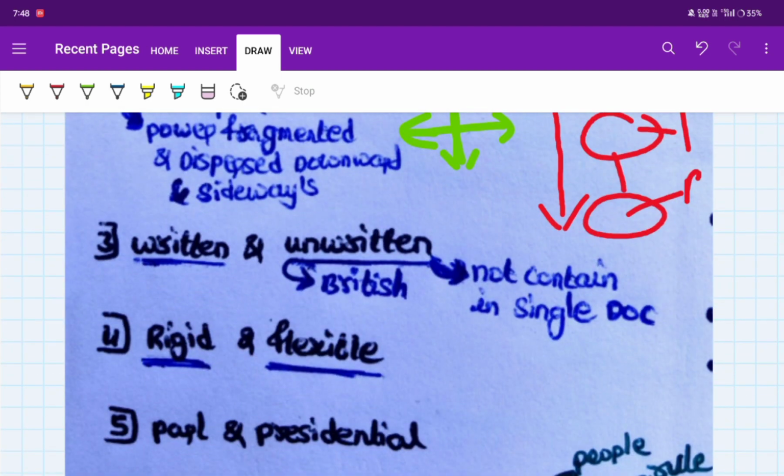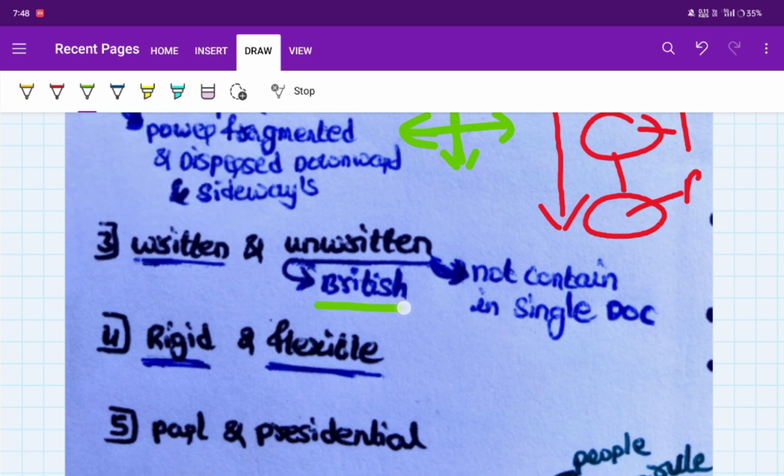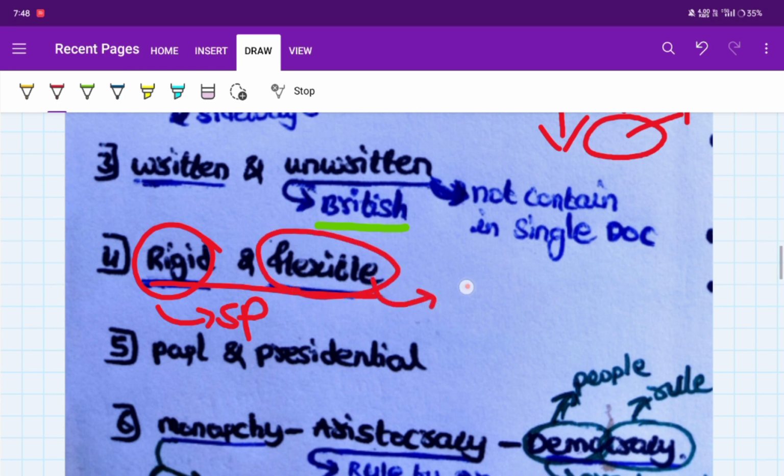We have written constitutions, but Britain and some other countries have no written constitution. Rigid and flexible constitution: rigid means that to amend the constitution there is a need for a special procedure. A flexible constitution is amendable by a simple procedure.